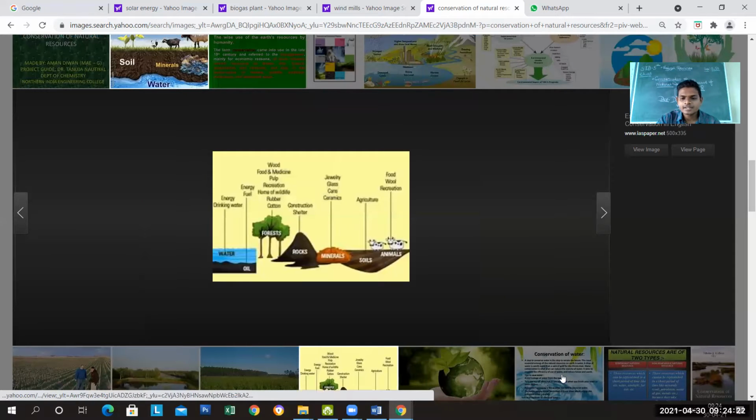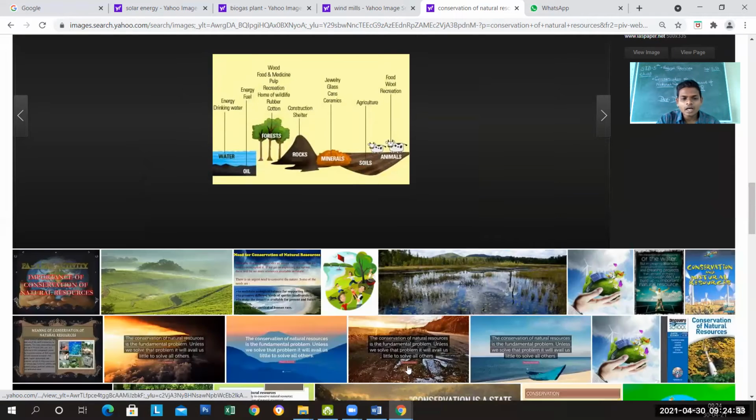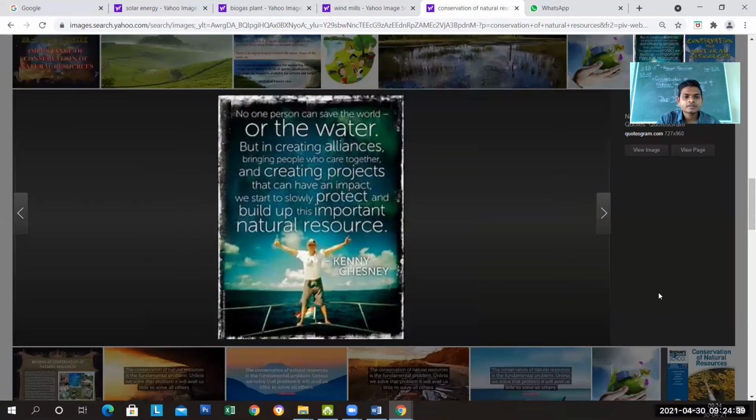Once again, conservation of water. Different types of pictures that I am going to show you, so you will easily understand what we are doing right now. Just see some of the pictures.